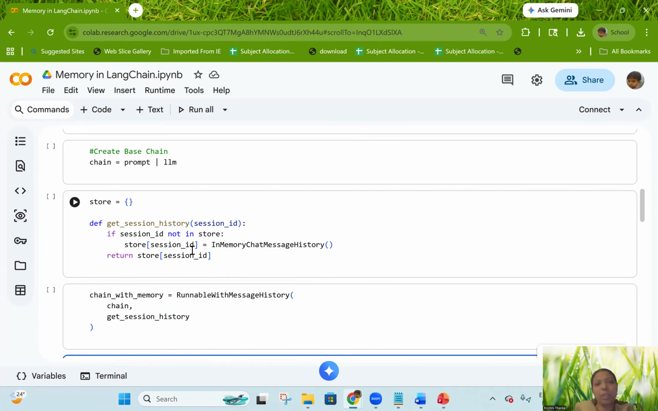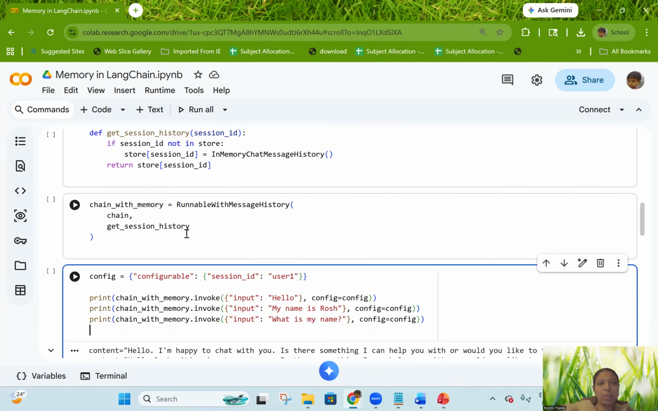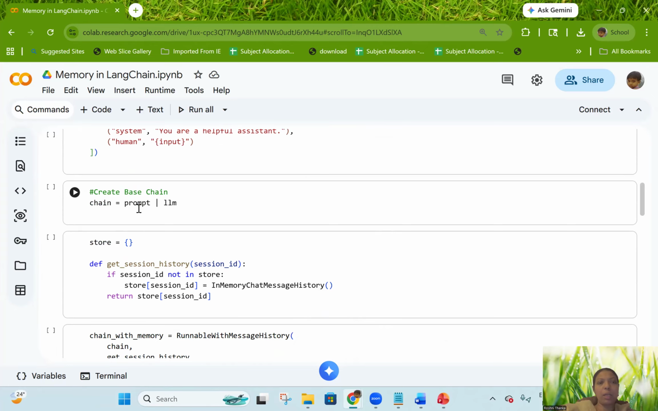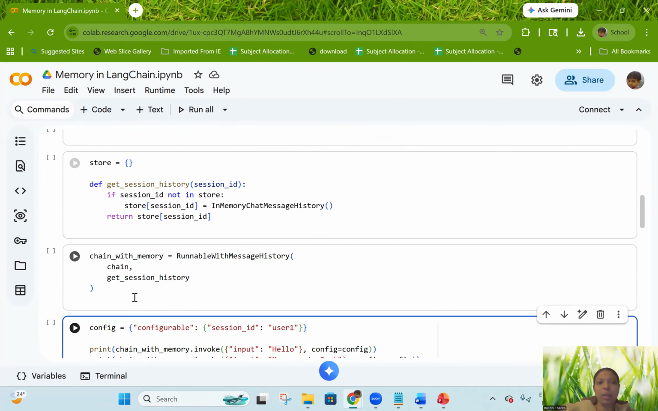Then I'm going to create a session history, where we attach the memory we are going to use. The next step is to make a chain. The chain here is already the prompt and the LLM. This is the chain which we created. Along with the chain, this memory is going to be attached. Here I am going to use in-memory chat message history.